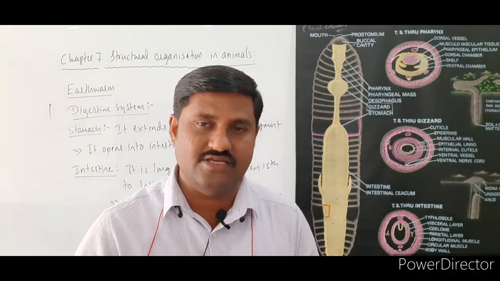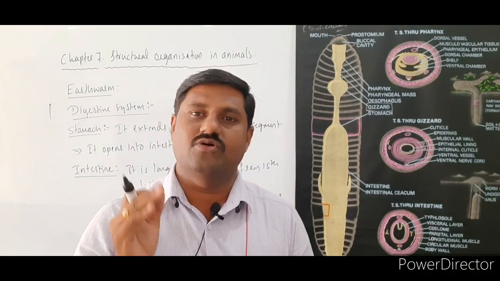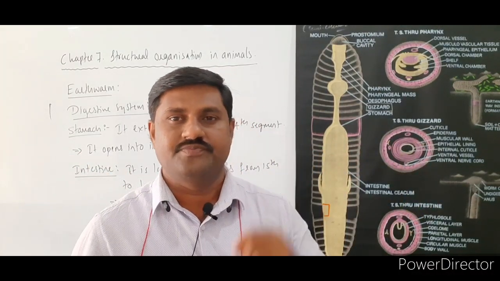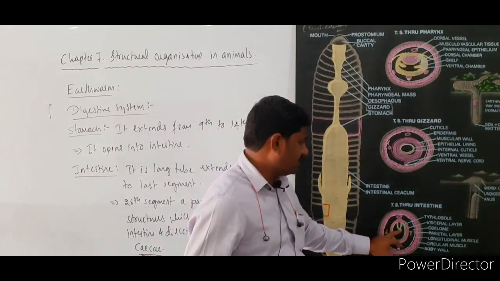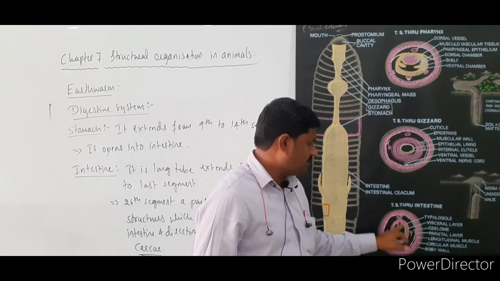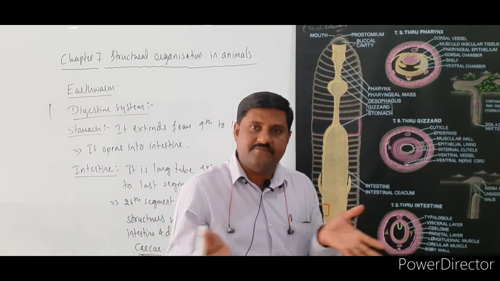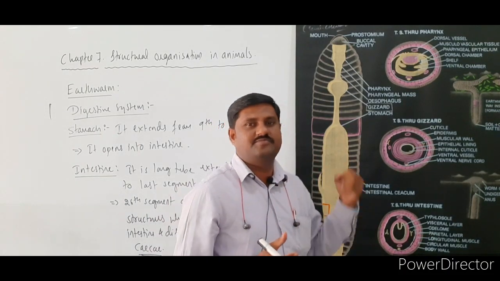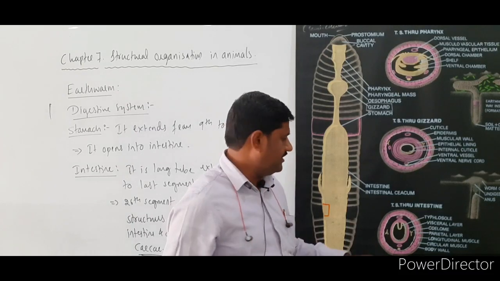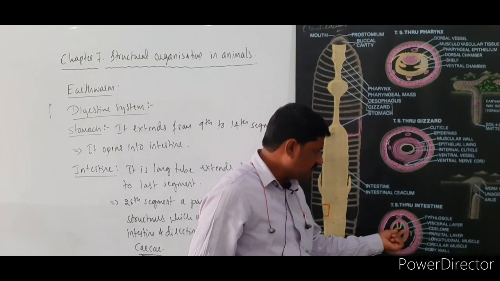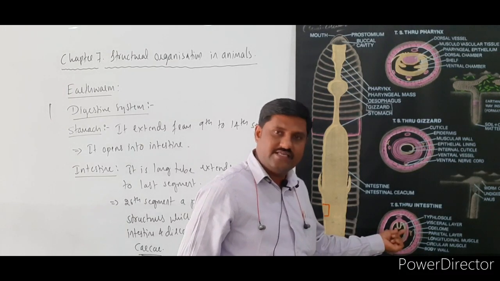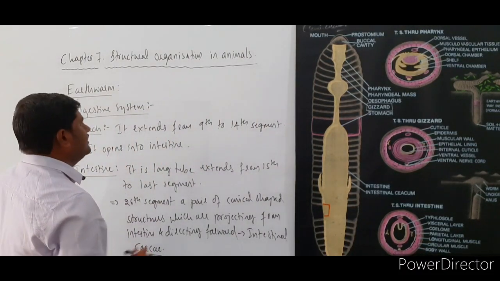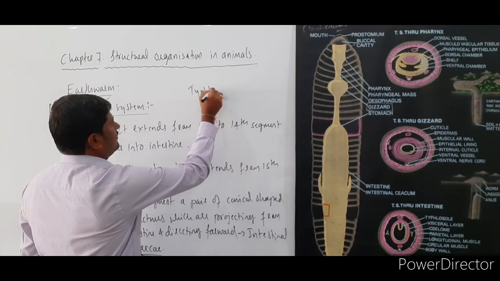From the dorsal wall, these foldings are made, and those foldings are increasing the surface area of absorption in the intestine itself. If such kinds of extensions and foldings are there, that would increase the surface area of the intestine. Hence, the digested food is easily absorbed, more in amount, by these structures. And that folded structure is said to be the typhlosome. Right? Very important point to be noted over here. What is that? Typhlosome.